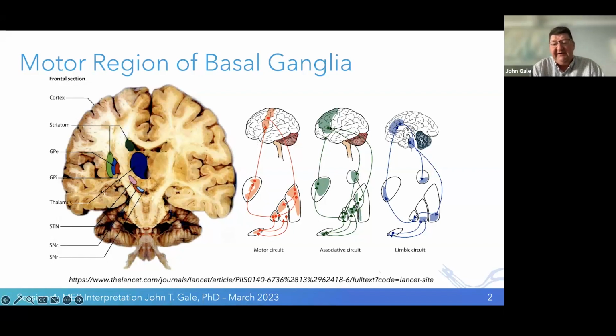We can see with associative circuitry, it's a little bit more anterior and goes through the same similar structures, although more anterior in the brain. And then limbic circuitry is a little bit in front of that. But as you can see, the basic structure is the same.